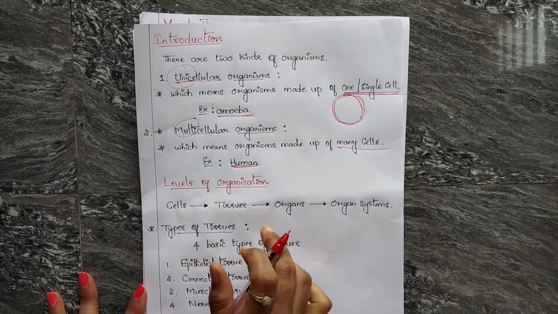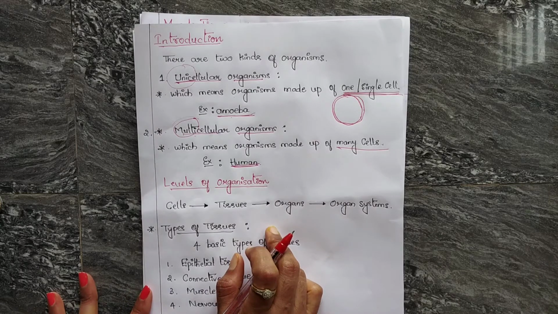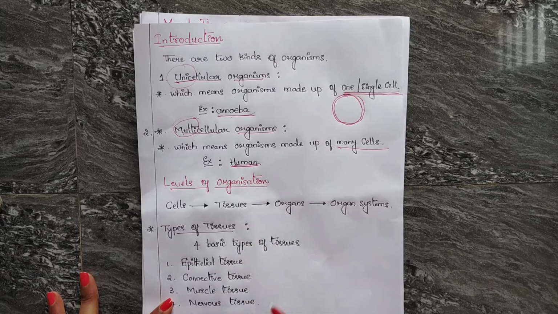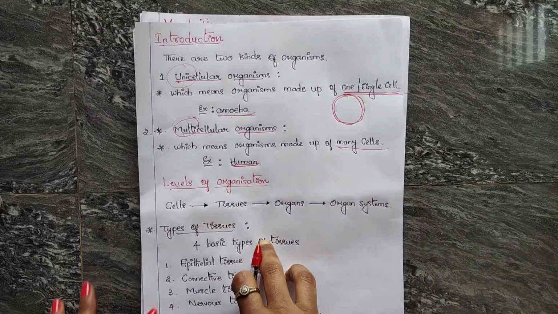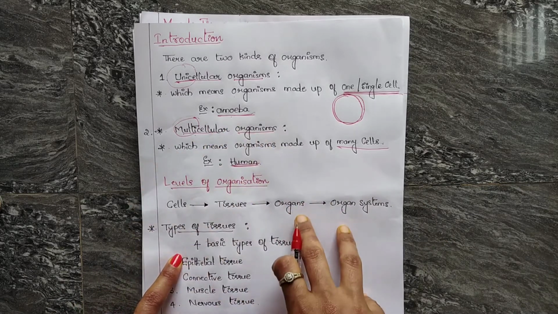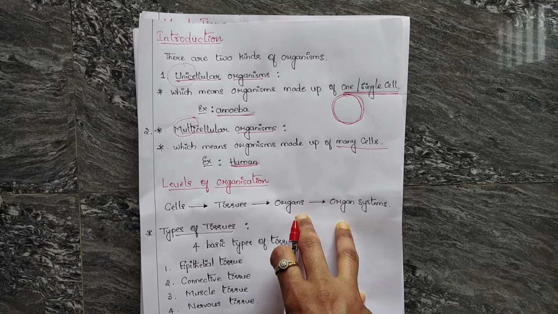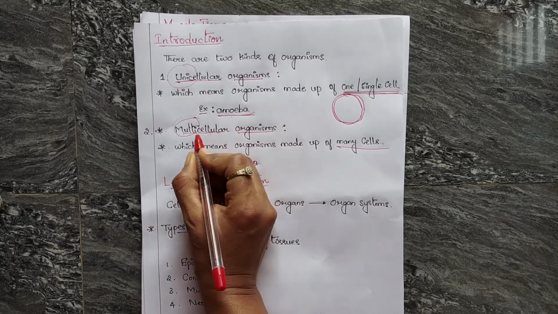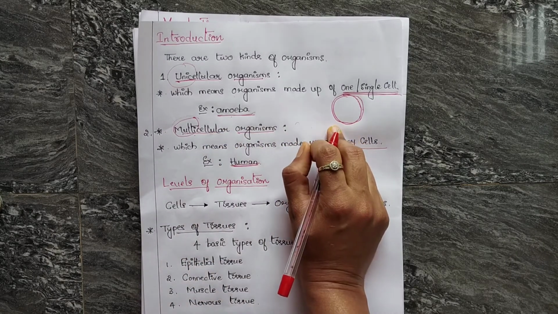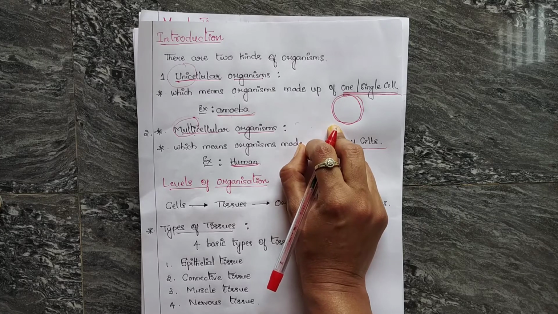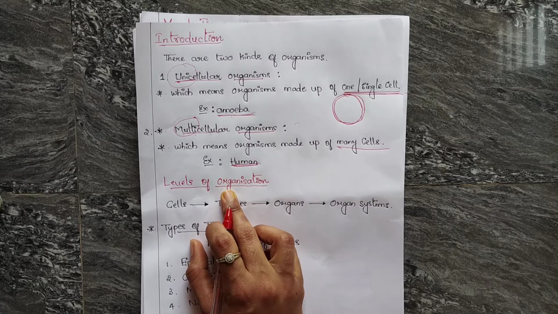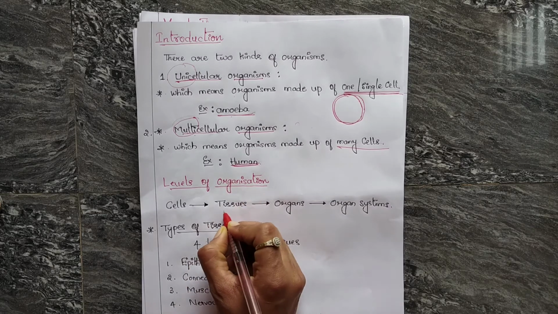In multicellular organisms, all the functions like movement, digestion, respiration, reproduction are performed by many cells. How? Here, cells are organized in a well-ordered manner to perform a specific function. In complex organisms, a group of similar cells that work together on a specific task forms the tissues.